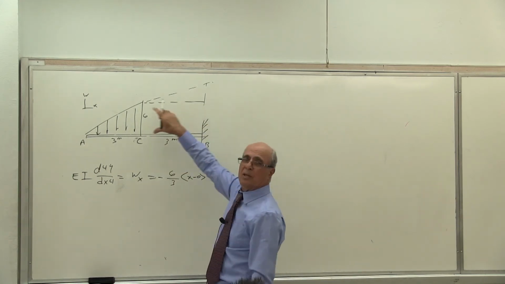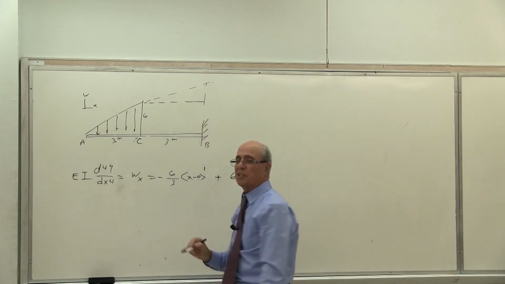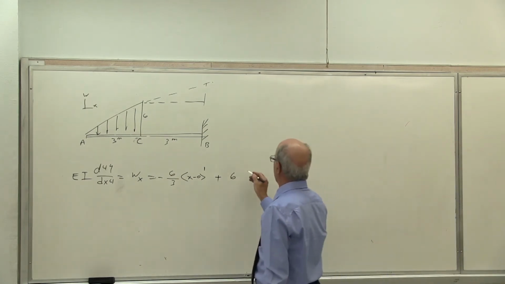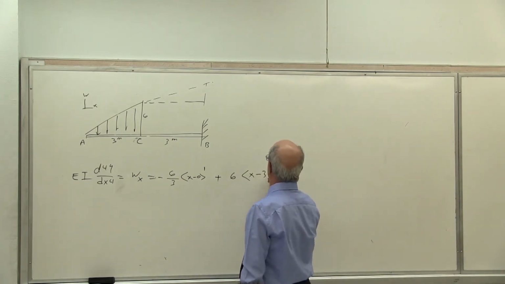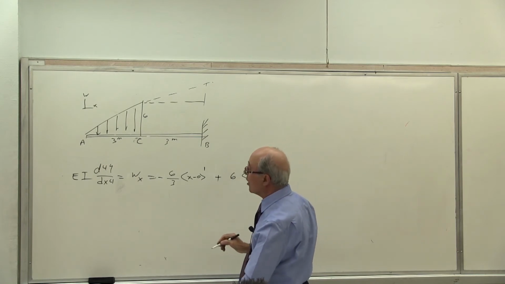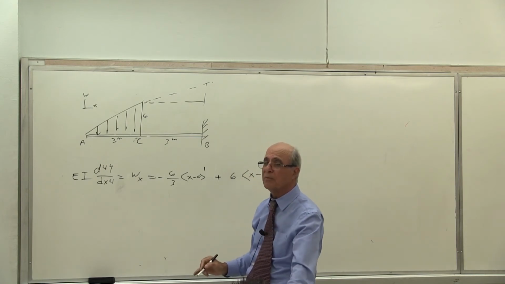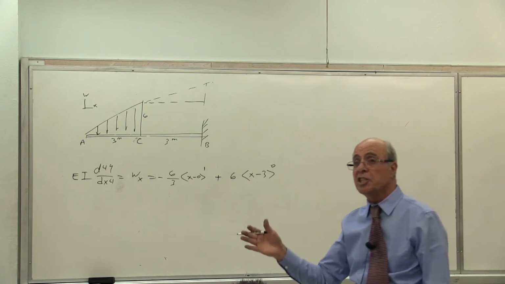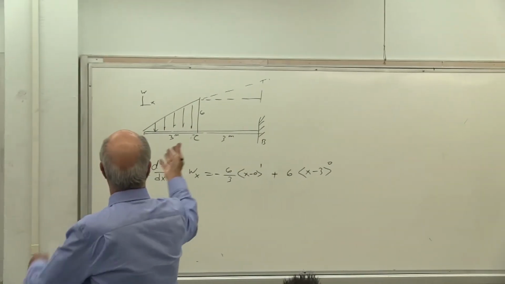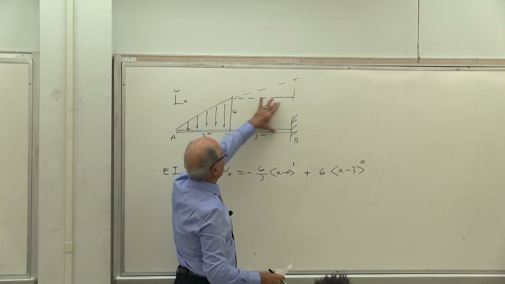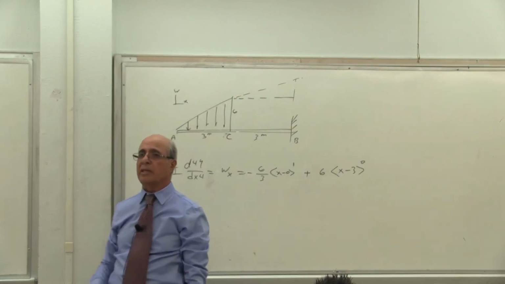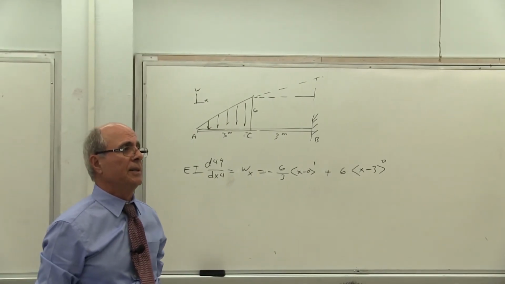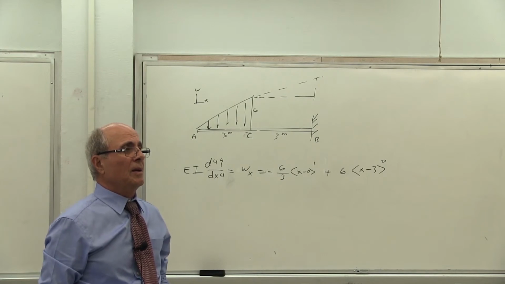But this one is constant, with the intensity of W, which is 6, times x minus 3 to the power of 0. Be careful, constant is 0. Linear is 1. Because this is load. You are not writing the shear, you are not writing the moment, you are writing the load: constant, linear. That's all you need. This is W. It has nothing to do with the shear and moment yet.